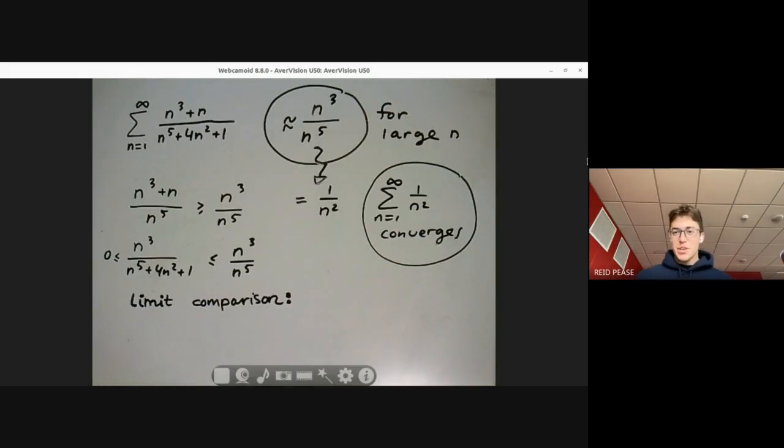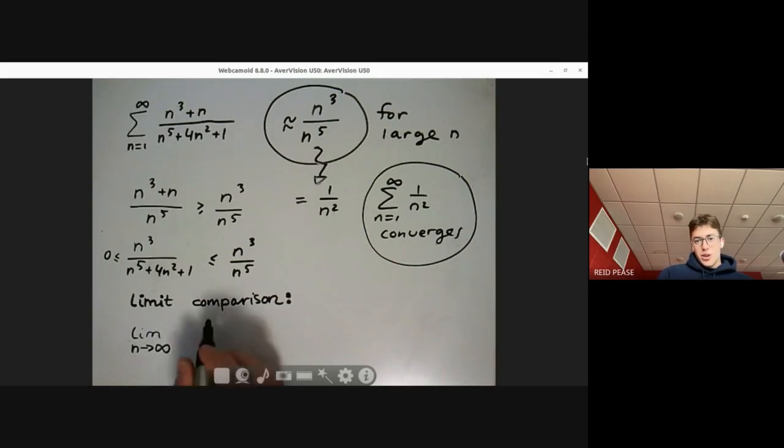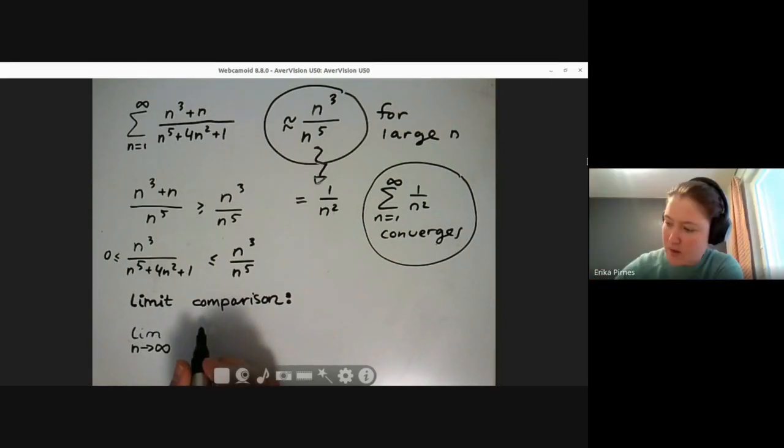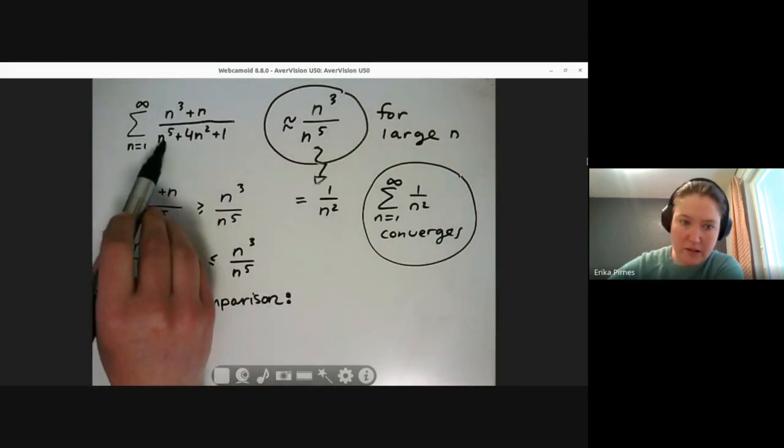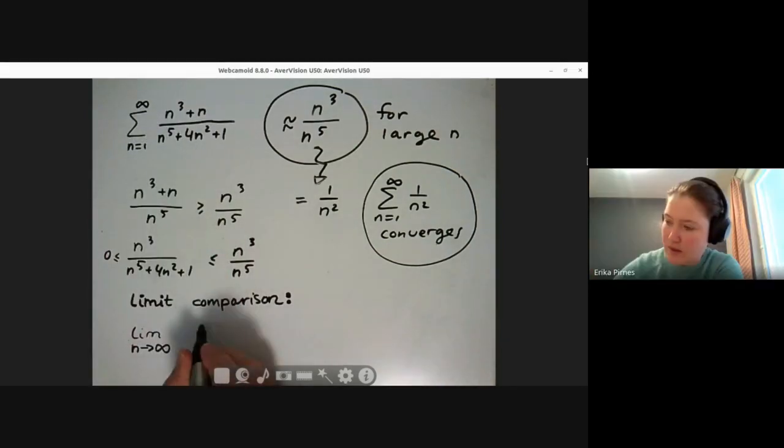So basically, we can use the limit comparison test. So we say the limit as n approaches infinity. So a sub n would just be what, n cubed over n to the fifth plus 4n squared plus 1? So this original one, right? Oh, the original. Okay. Yeah. I mean, that's what we're interested in, because these comparisons didn't work for the actual thing. Good. And what else do we need?